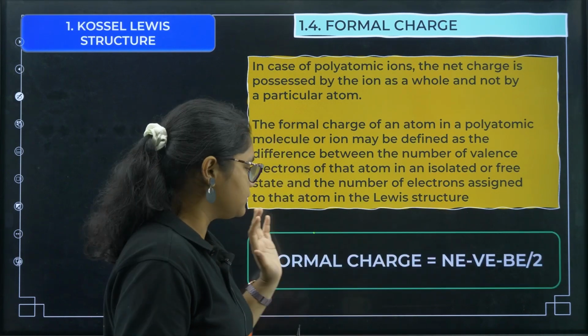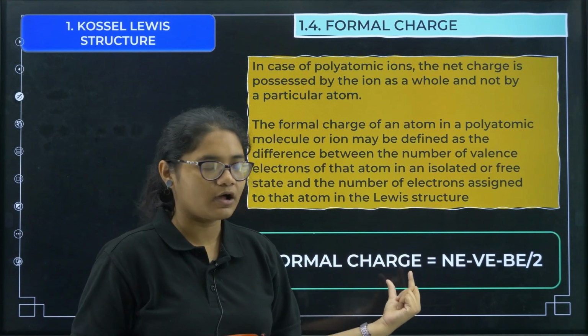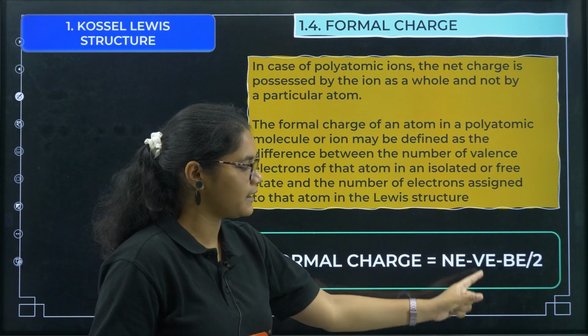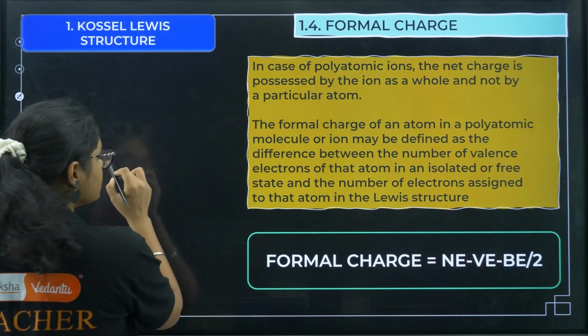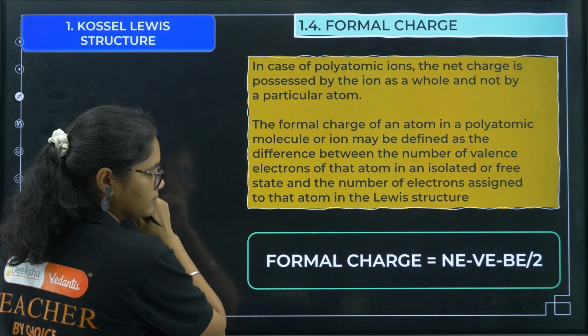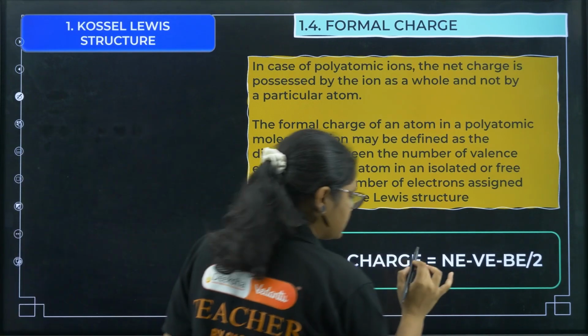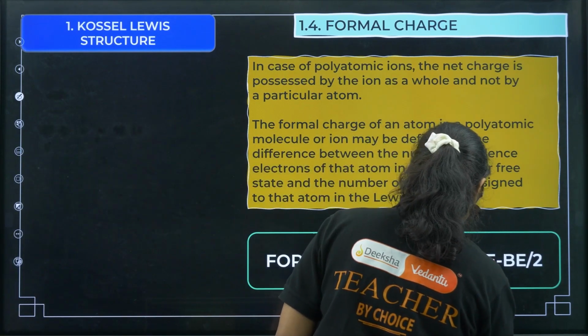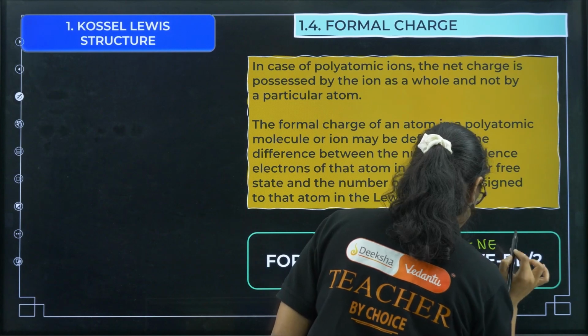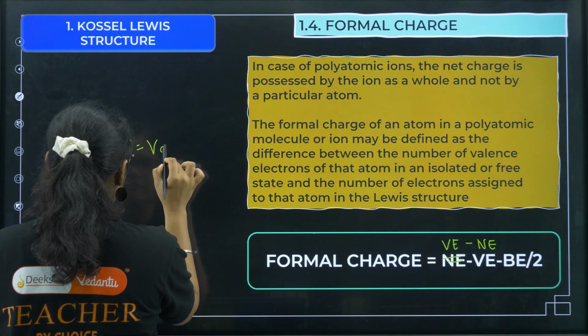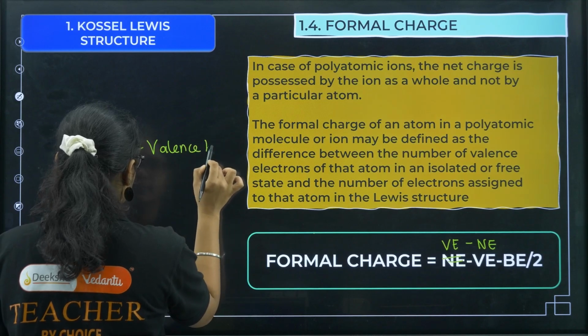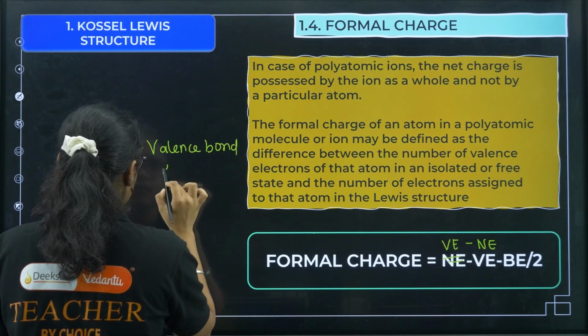So just remember this formula. Formal charge is equal to Ve minus Ne minus Be by 2. A small correction: it is Ve minus Ne minus Be by 2. What is Ve? Ve is valence electrons.